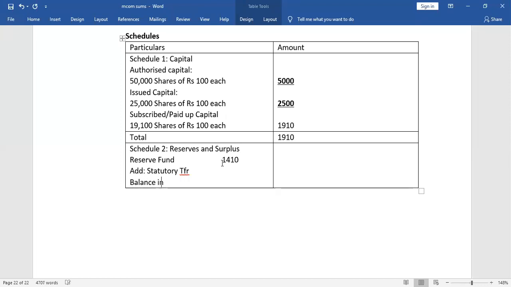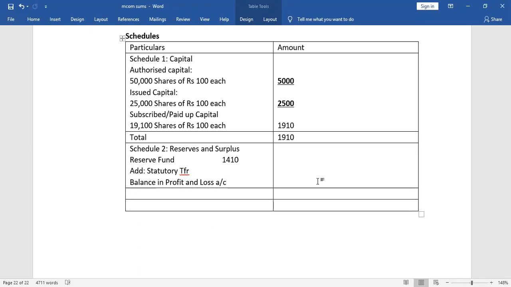Next is balance in profit and loss account. This also you get at the end of the profit and loss account. So we cannot complete this, and I cannot give the total now. I will go to the next schedule, that is schedule 3.